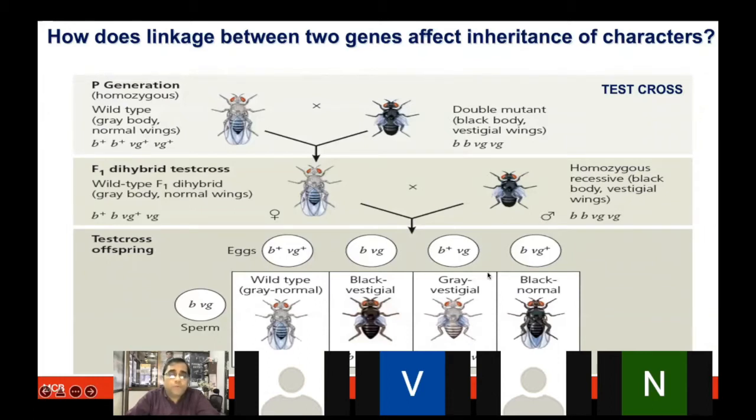So he observed four types of flies. One was the wild type, which is gray normal. One is the black vestigial, which they started with. Then he also observed two more, gray vestigial and black normal. These two were a new phenomenon, new types of flies which were not seen earlier.